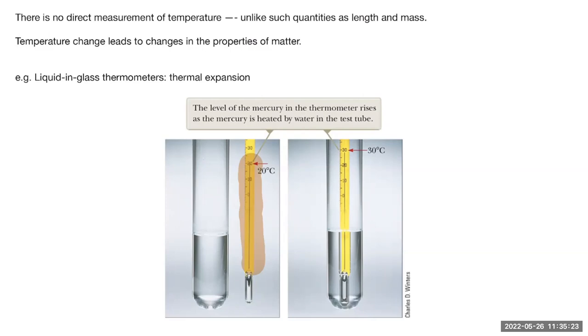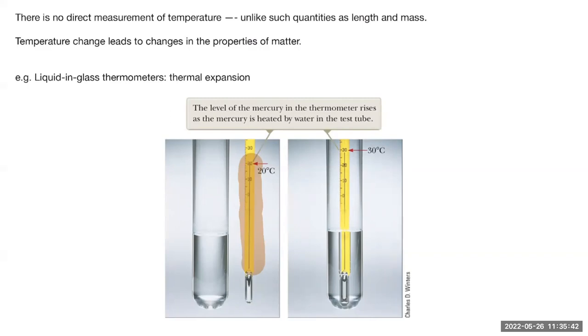If it's cold, then the column in the glass thermometer will shrink, so it goes down. If it's hot, then it's going to expand and it goes up, right?